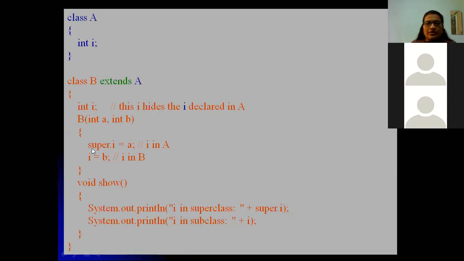Then super dot I is equal to A, and I is equal to B. This I indicates the subclass I. While printing also, the same thing: super dot I and I. Super dot I gives the value of class A, and I gives the value of class B.